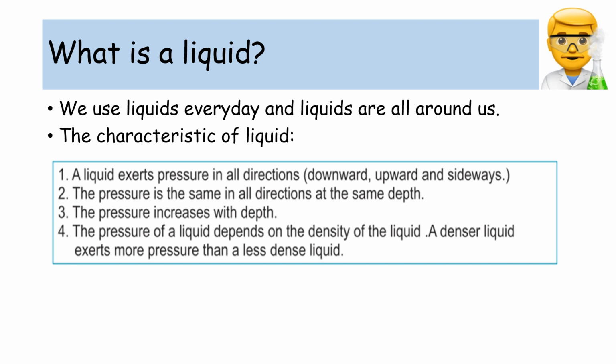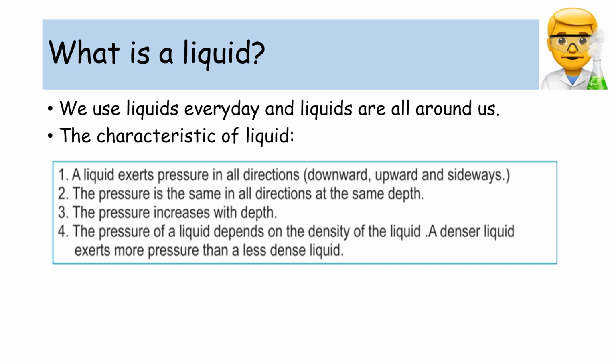Now the next bit is what is a liquid? We use liquids every day, and liquids are all around us. You can name water, cool drink, anything like that. Anything that can flow is a liquid. The characteristics of liquids are: a liquid exerts pressure in all directions.